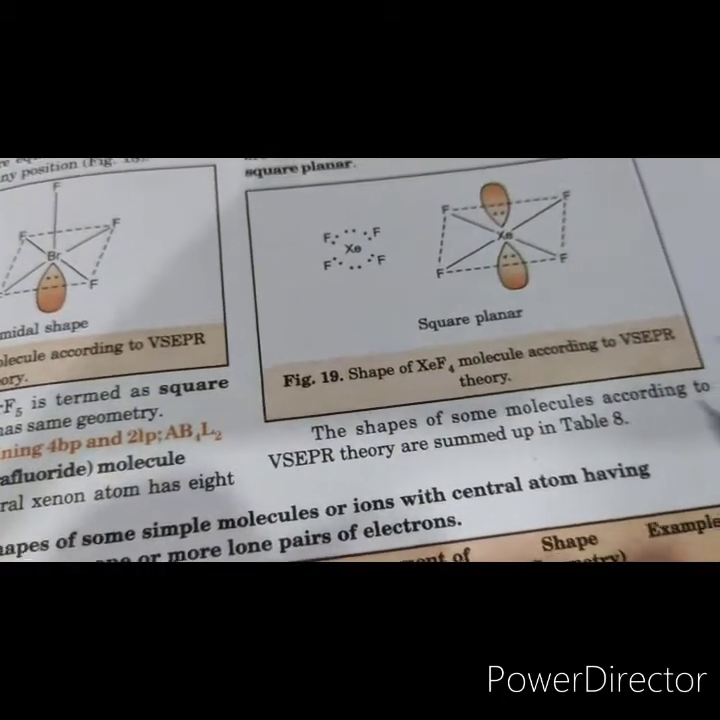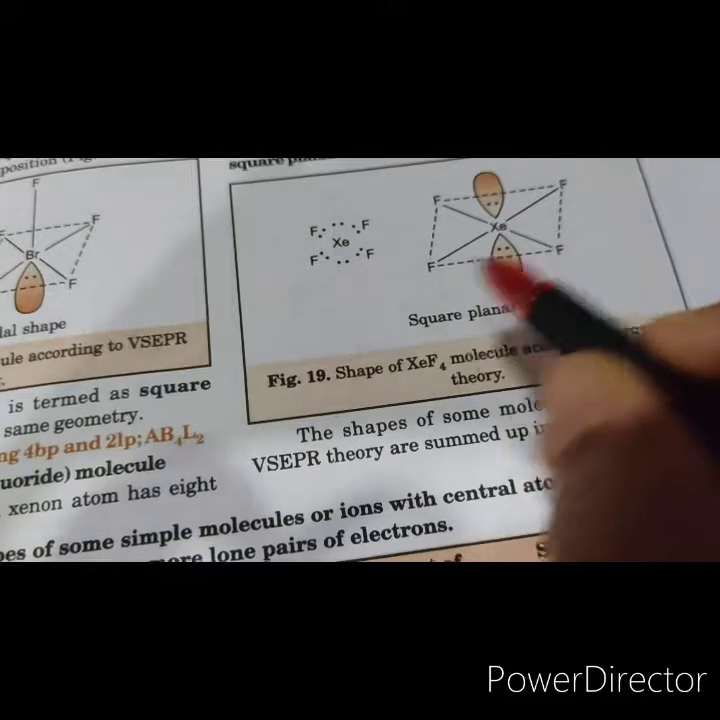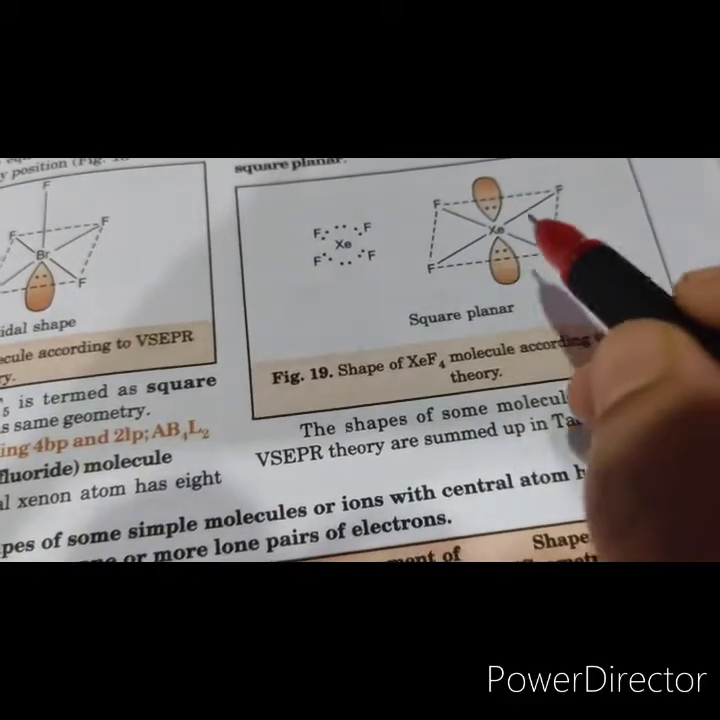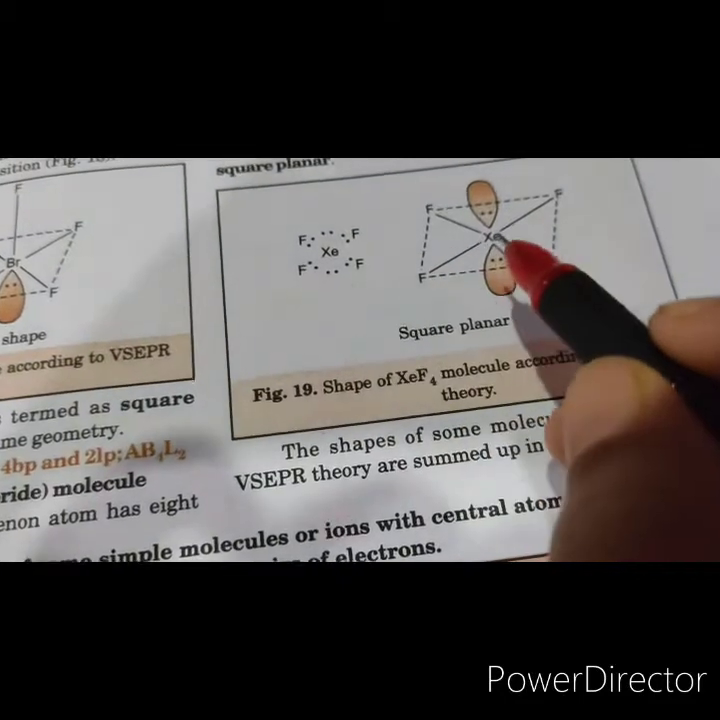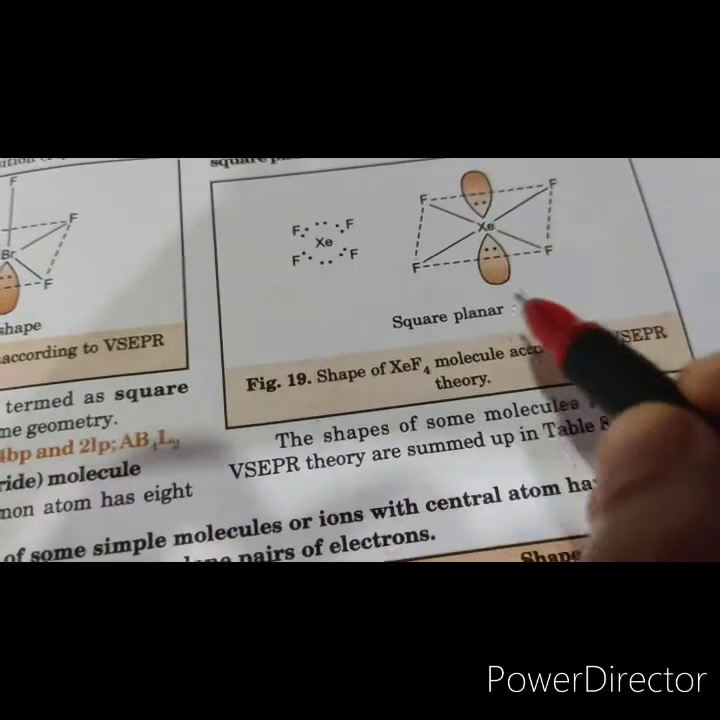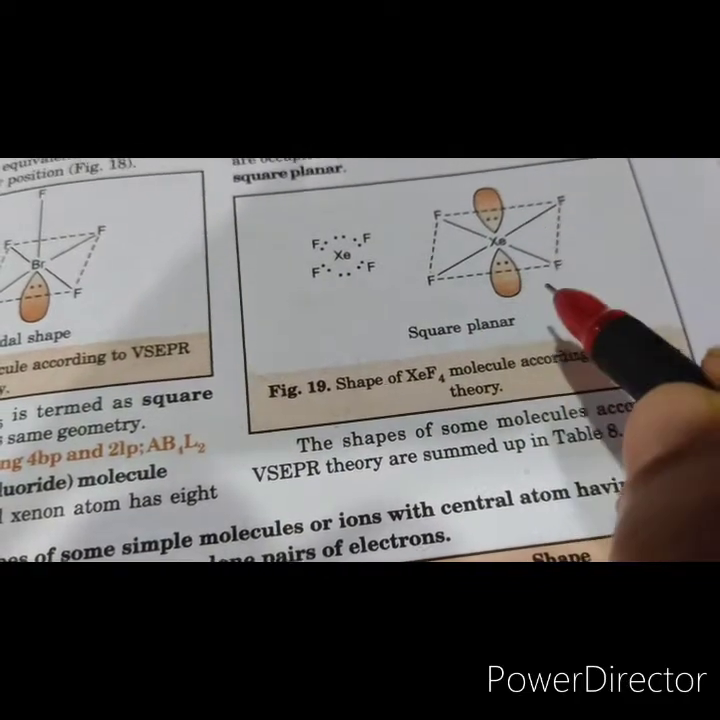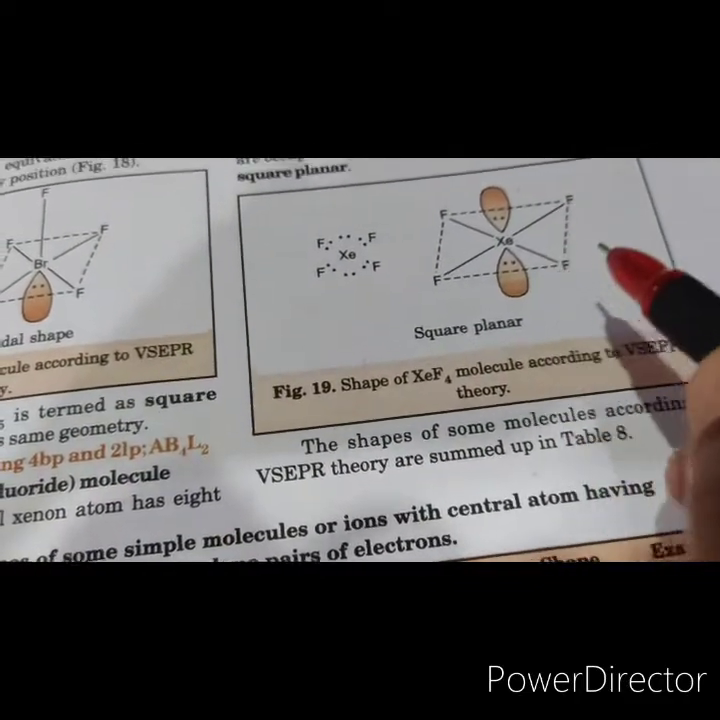And in octahedral geometry, all angles are at 90 degrees and all positions are the same. The lone pairs occupy these positions, and as a result of this, the molecule has a square planar shape, right?